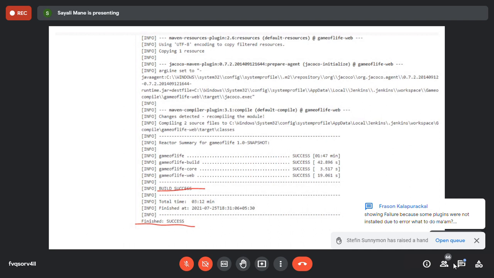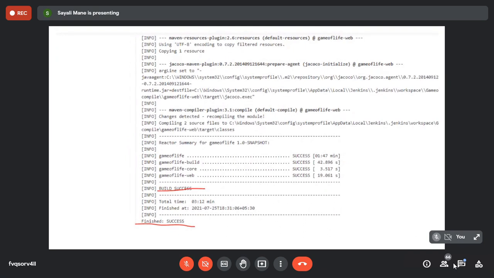Since it shows failure, some plugins were not installed due to an error. What to do now? Where is it showing? Console output.